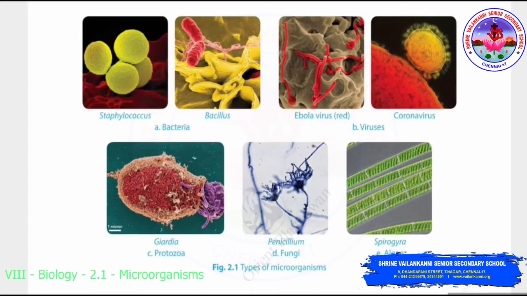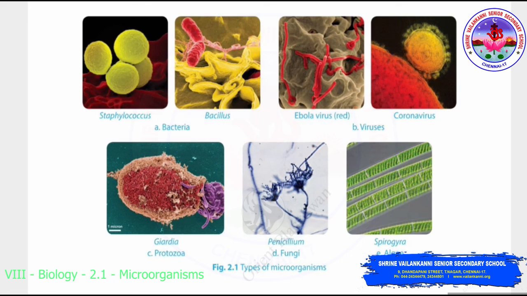Here you can have a look at the types of microorganisms: bacteria, virus, protozoa, fungi and algae. Here you can see the examples given in your books: Staphylococcus and Bacillus for bacteria, Ebola virus and coronavirus for virus, Giardia for protozoa, Penicillium for fungi and Spirogyra for algae.